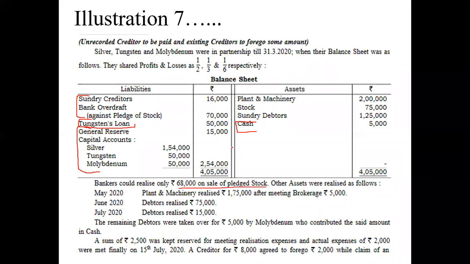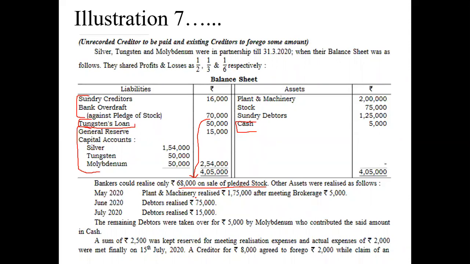How much do we have to pay to the bank? 70,000 was secured, but the bank could realize only 68,000. So the balance 2,000 we have to pay to the bank, but that balance 2,000 is unsecured. It is not secured, because the secured stock was already sold by the bank and realized only 68,000.